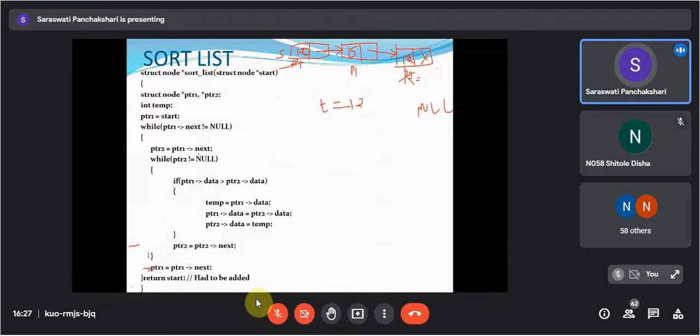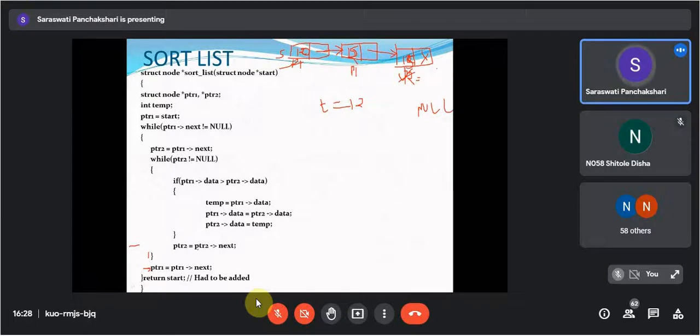PTR2 is equals to PTR1 of next. So your PTR2 will point here itself. Now while PTR2 is not null, your PTR2 is pointing to this part, so we can say that this condition is true. So if PTR1 of data is greater than PTR2 of data, condition is true. So again do swapping. So here 12 will come and here 15 will come.